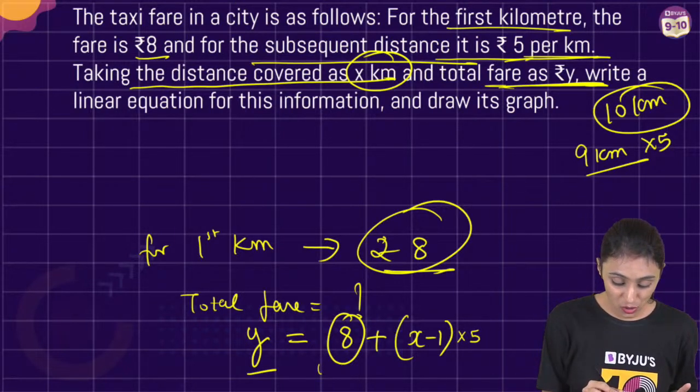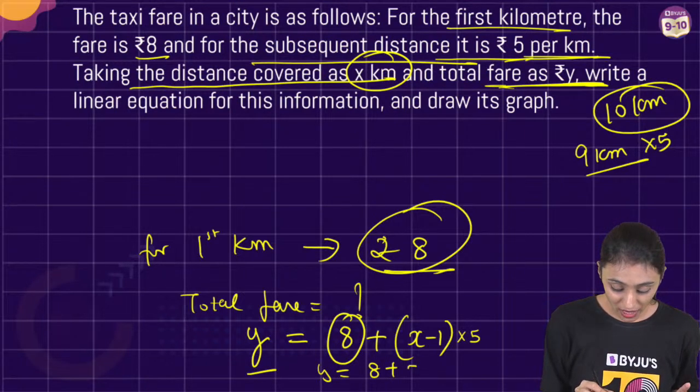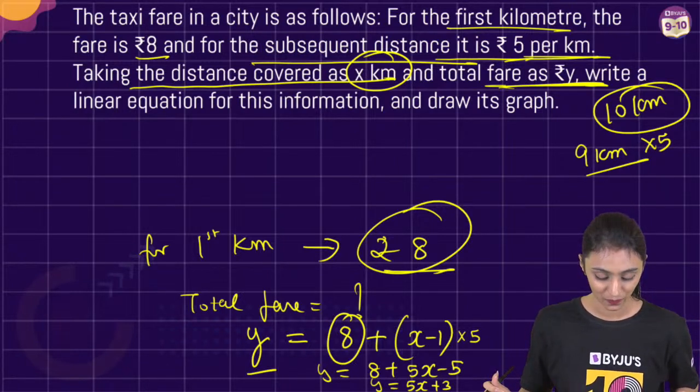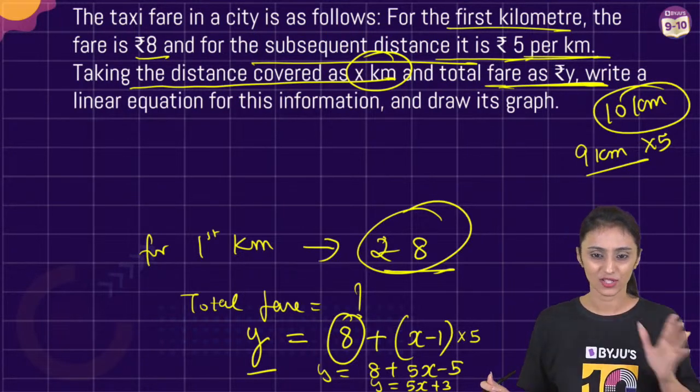So the equation is going to be what? 8 plus 5x minus 5. So y would be equal to 5x plus 3. Who said y is equal to 5x plus 3? 5x minus y plus 3. Yes, Devansh, that will do.